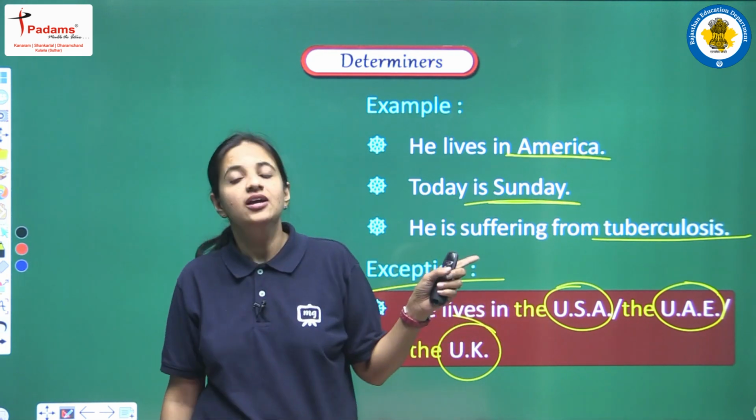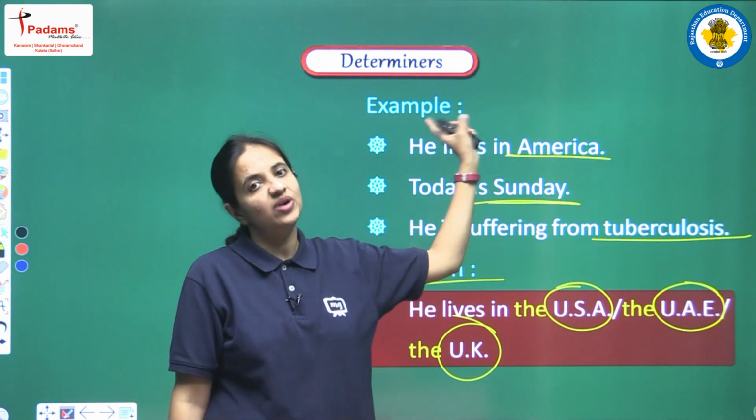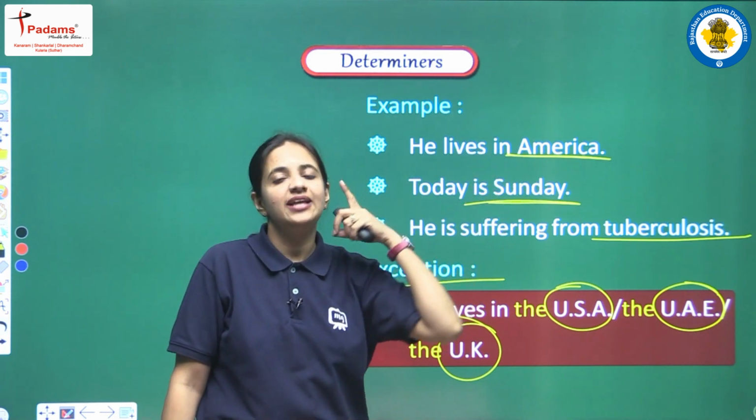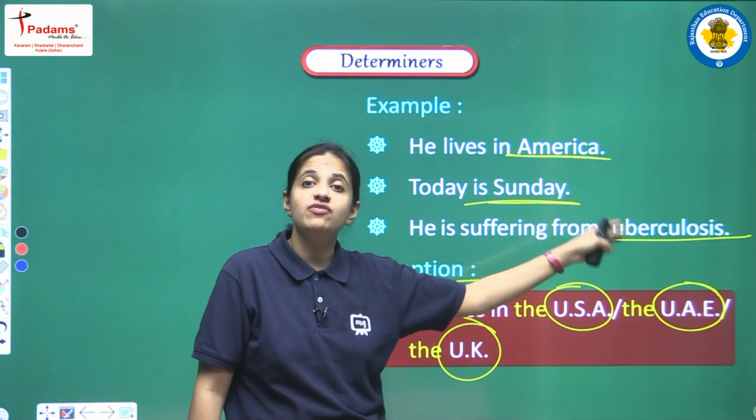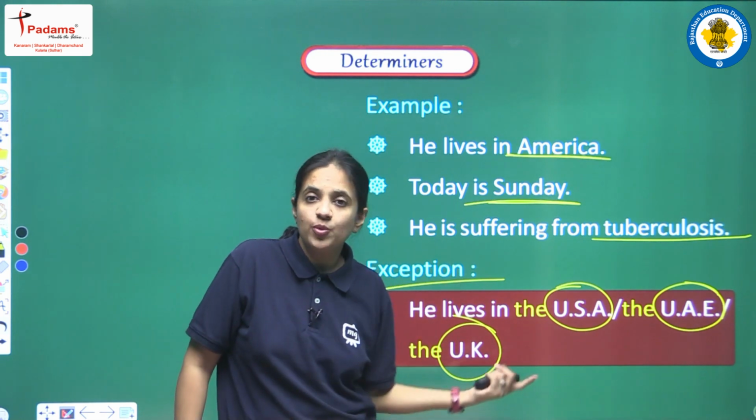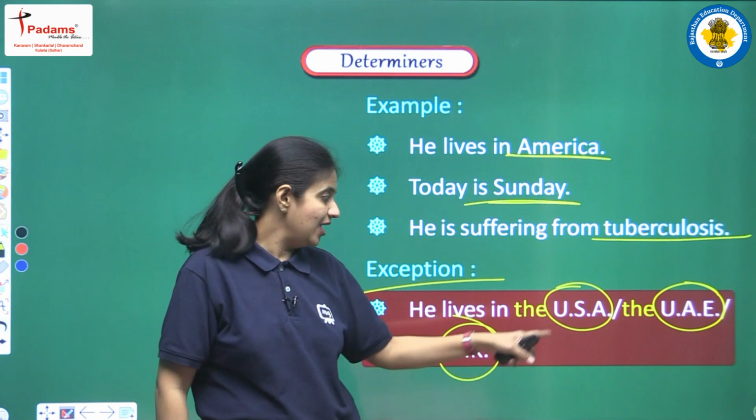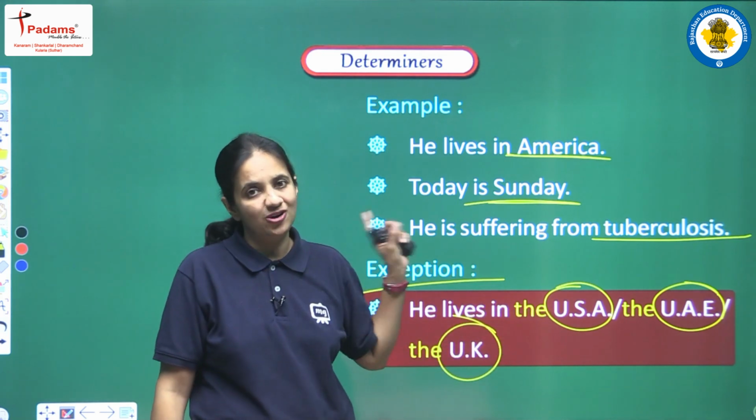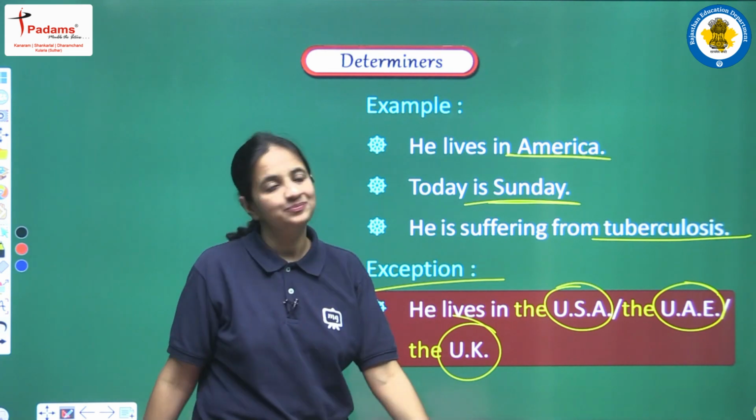Okay, so this is a very important point that you have to remember. If you are talking about only one country, one village, one city or town, then we cannot use any article. But if you are talking about United States of America, right? In this way, when we are talking about a large group, at that time we have to use the article. So always use the article before USA, UAE, or UK.